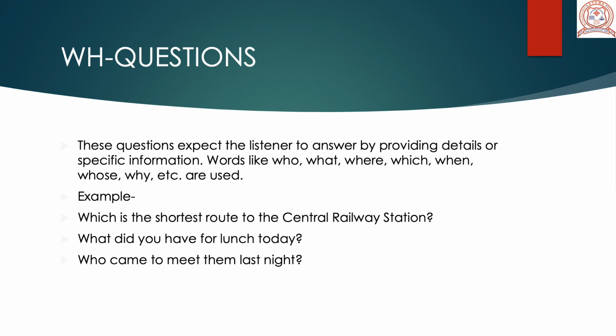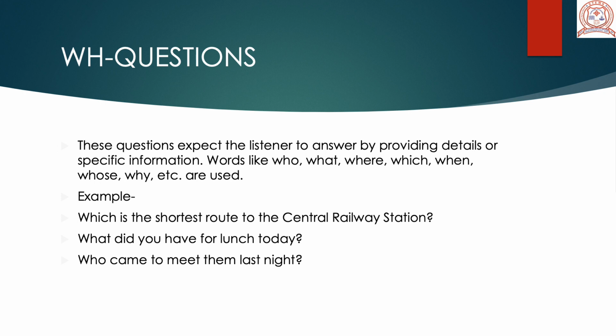Now, a person to whom you ask this question probably cannot answer with a yes or a no. He has to give you details: take the straight road and then turn left and then turn right, like that. So he has to give you a few details regarding the location of the railway station. Similarly, what did you have for lunch today?